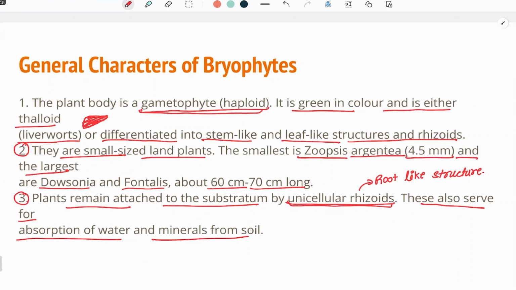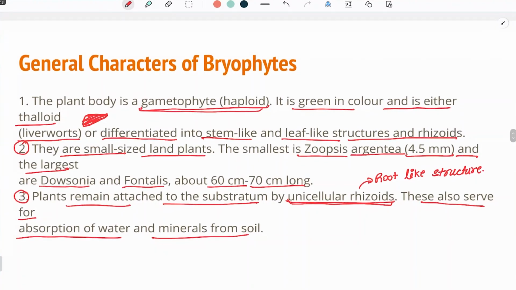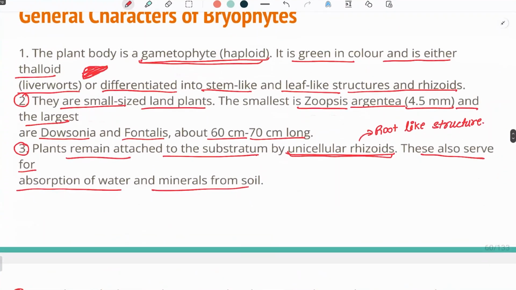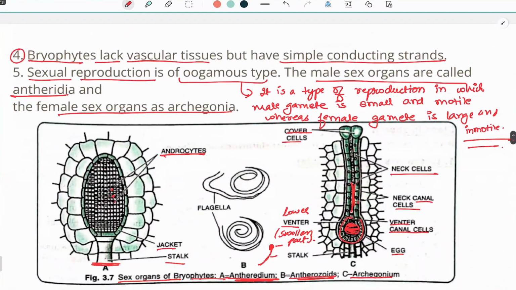They have a gametophytic plant body, haploid, and this gametophytic plant body gives rise to gametes. These plants have a thalloid structure with root-like, stem-like, and leaf-like parts. Bryophytes lack vascular tissues.